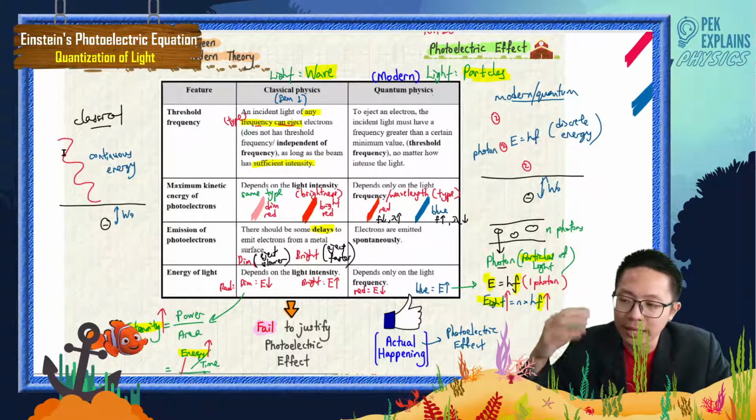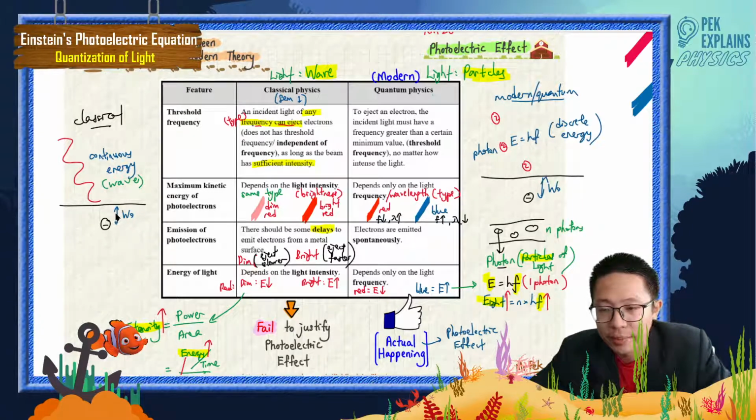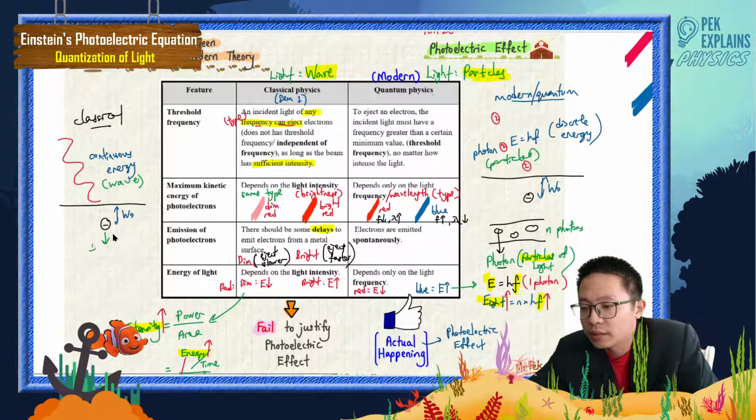It takes some time. In classical physics, the light comes as a wave, not as a particle. This one comes as particles. So the electron takes some time to absorb energy before the energy is more than the work function.